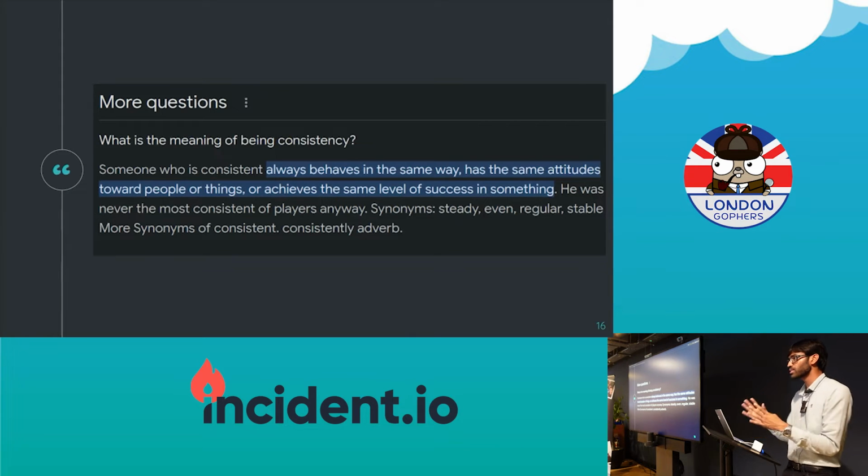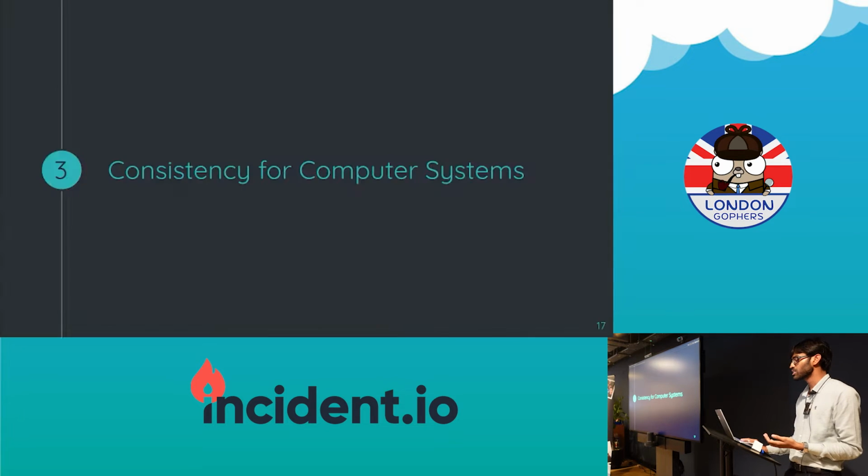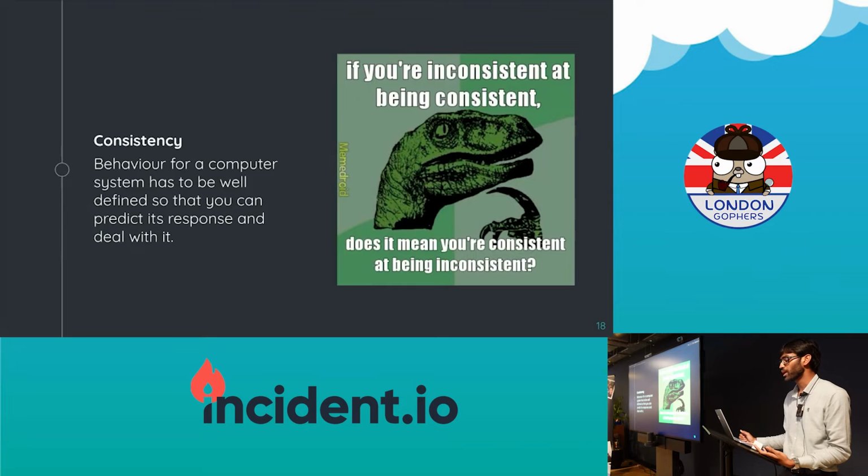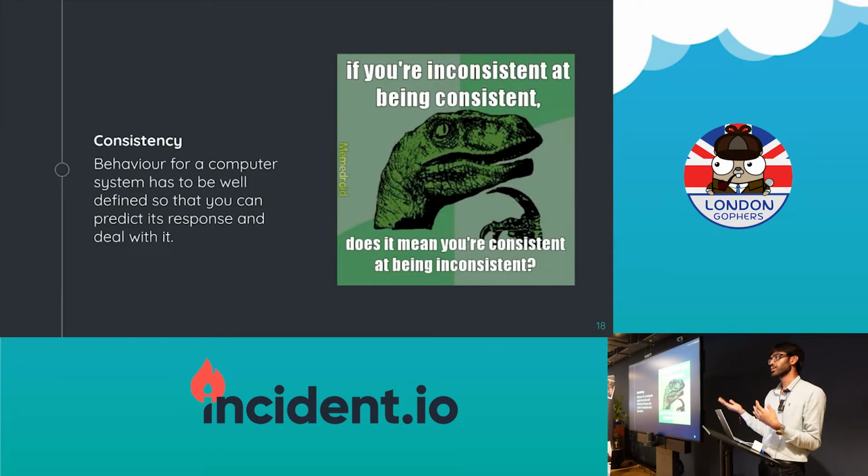So if I took the same approach towards systems, computer systems, this is what I come up with. Behavior for a computer system has to be well defined so that you can predict its response and deal with it, right? So when we build an application, we talk to another system, we expect a certain response, and then we handle that response.